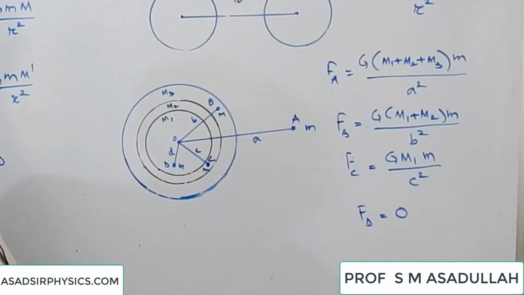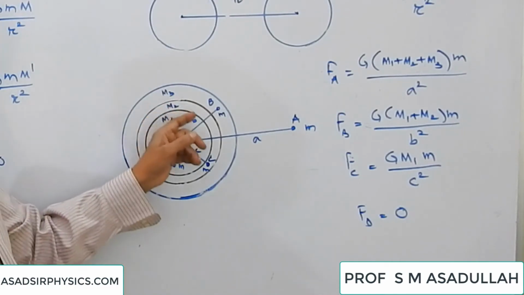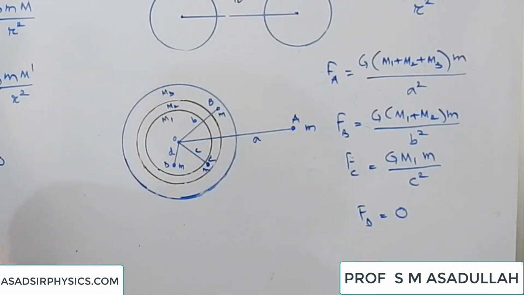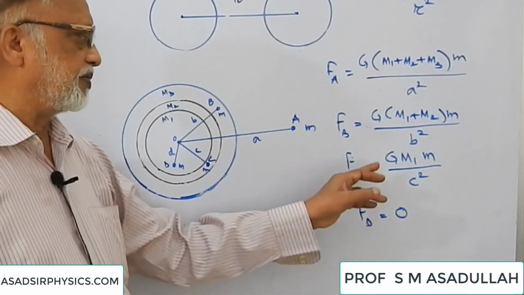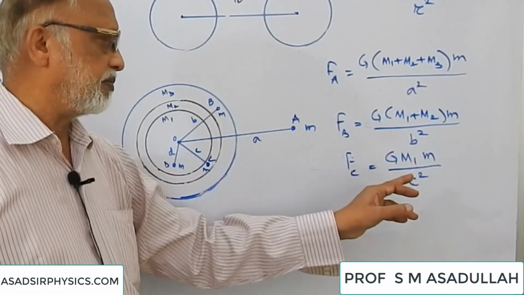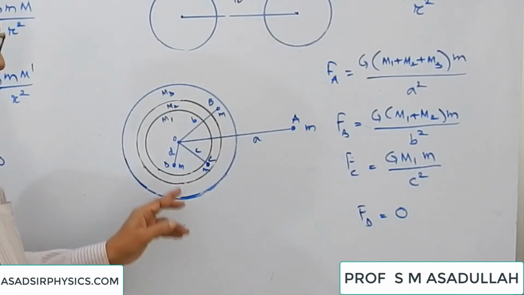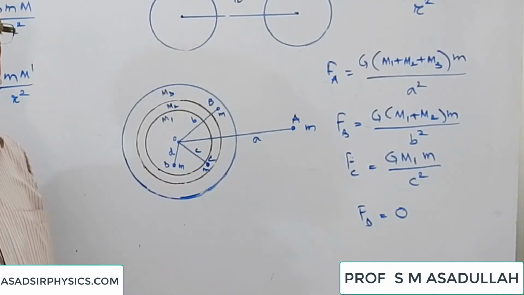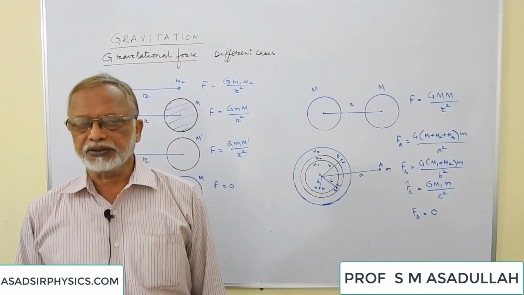Suppose we consider a point C. This point is outside the innermost. So which mass do we have to consider here? Mass of the innermost sphere only. So force at C is equal to G m1 into m by c square. If we take a point D inside, then the force acting on it is 0. Hope it is clear to you.